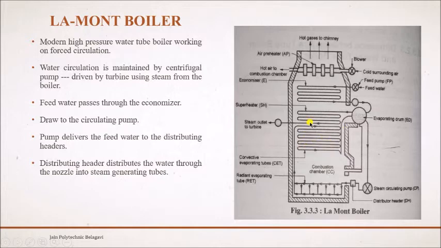Right here you can see, from here the water is supplied through this distributor head, it flows like this in this direction, and water starts moving here. So what happens is, when the combustion of the fuel takes place, heat is generated and it is made to flow through all these tubes, and the water slowly starts getting converted into steam, right? So water and steam from the tubes pass into the drum.